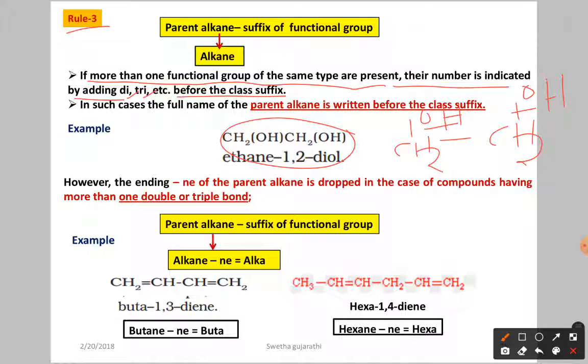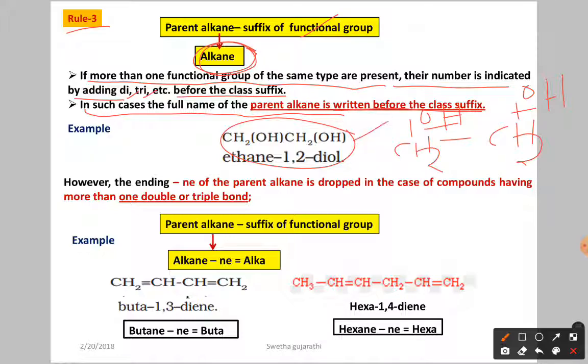Okay, in that time, what are you going to do here? You write the parent name as such. You are not going to remove any e. If there are one or two of a function, you remove the e. But if the same function group appears multiple times, you simply write the total name: alkane, then the suffix of the functional group. In such cases, the full name of the parent alkane is written before the class suffix.